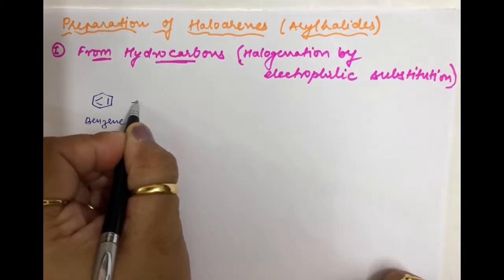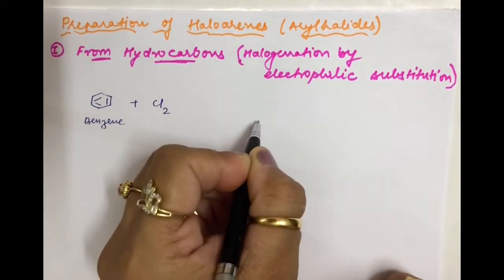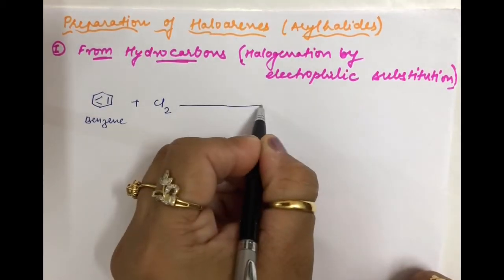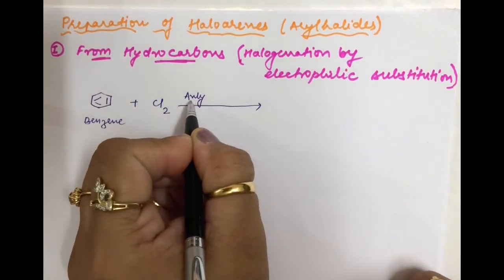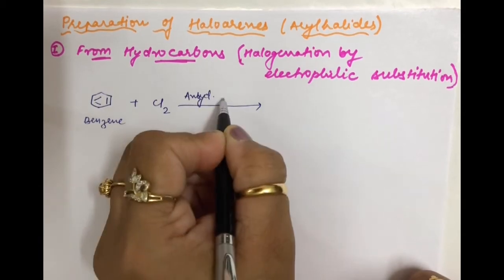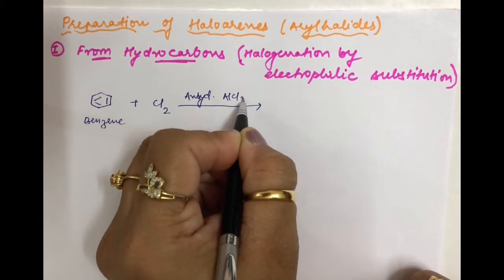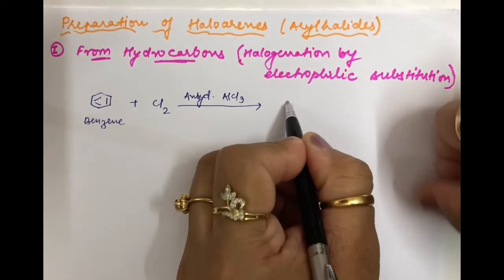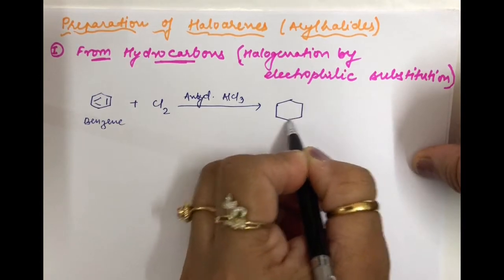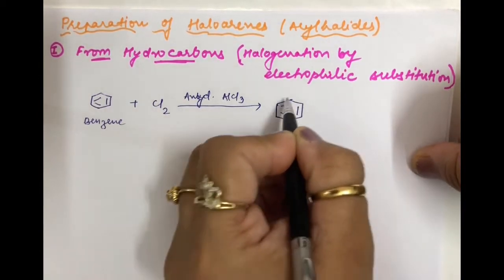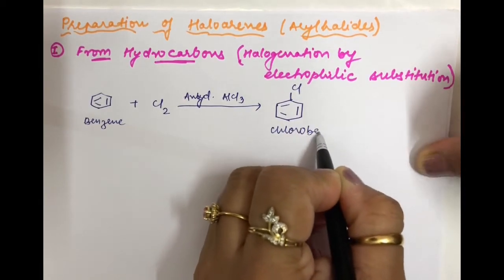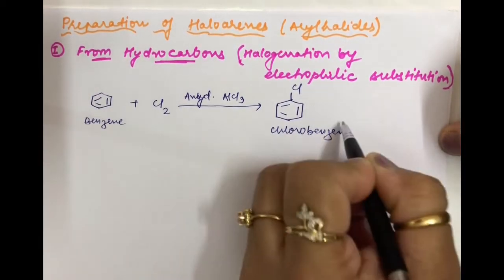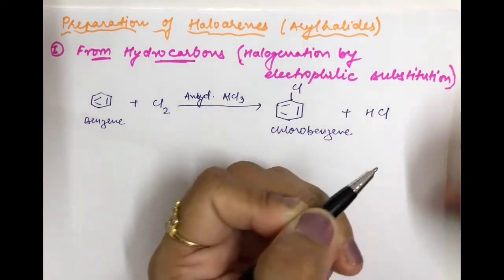Now you are making its reaction with a halogen like Cl2 in the presence of anhydrous AlCl3, and you will see that you get the product as chlorobenzene. This is chlorobenzene plus HCl.